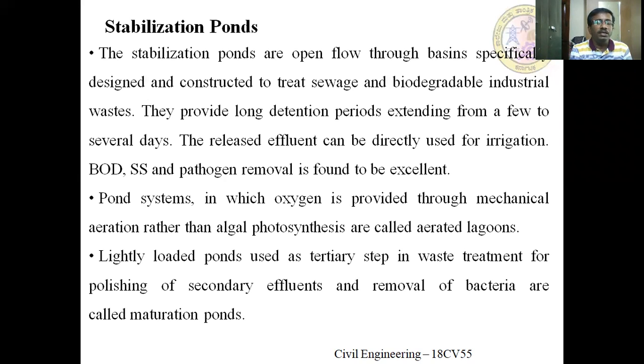So usually there is a difference between ponds and lagoons. Ponds are those in which oxygen for the aerobic decomposition of the organic matter is supplied naturally, by photosynthetic activity, sunlight, wind, and so on.